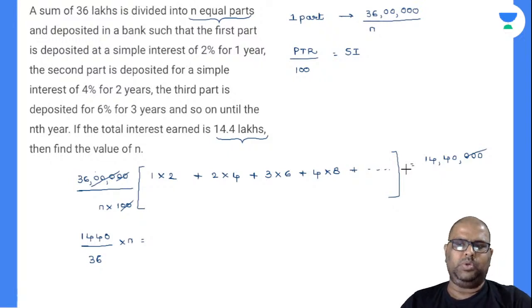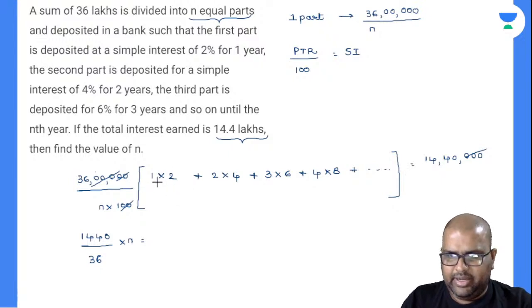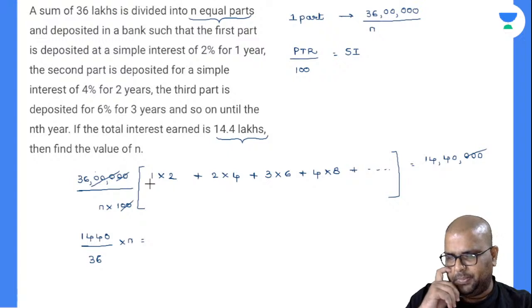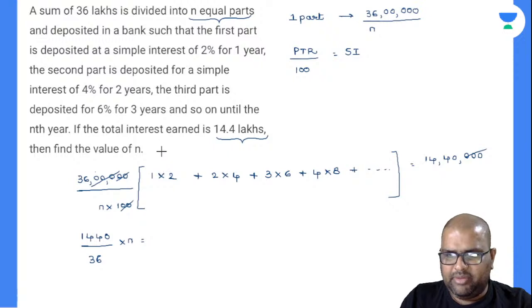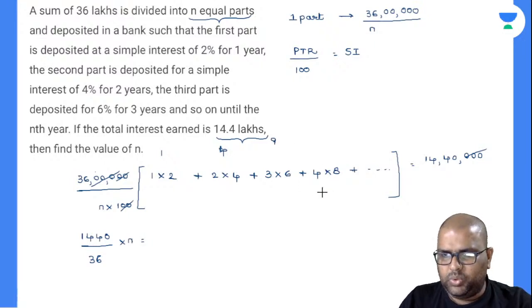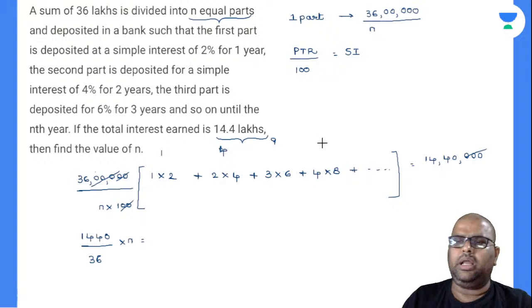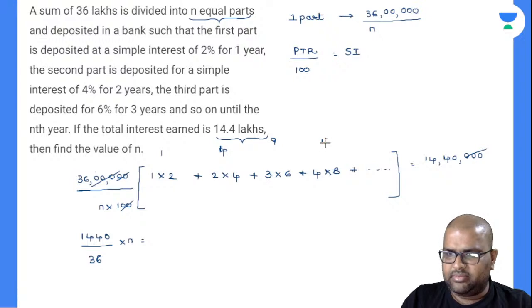Is there any pattern to crack this? Anybody has any idea there? 1 into 2 is 2. Now if I take 2 as common, what will be the value left over? 1. Here 4 will be left over. Here if I take 2, 9 will be left over. Here if I take 2, how much will be left over? 8 fours are 32 divided by 2, it will be 16.